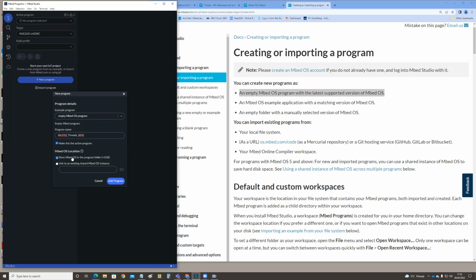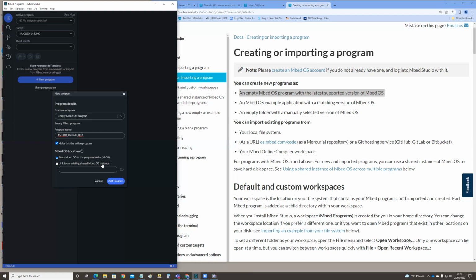And then store Mbed OS in the program folder. It takes an extra 1 GB. So now it is always installing a new copy of the operating system in here. The other option is to link to an existing shared Mbed OS instance.